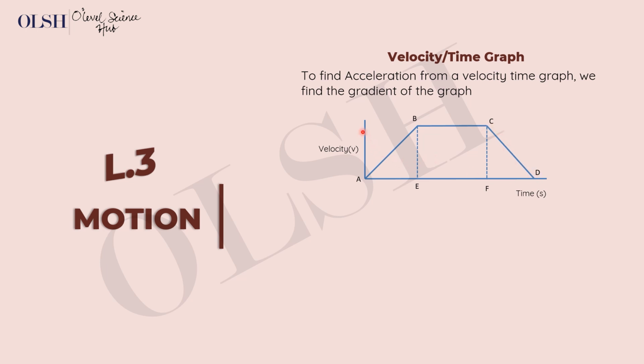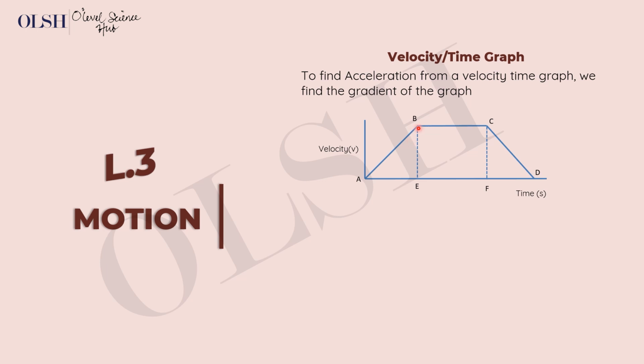In this situation, this line AB represents uniform acceleration, which means the velocity is changing by an equal amount when you're considering an equal time interval. If you represent it on the velocity time graph, you're going to have this straight line graph.